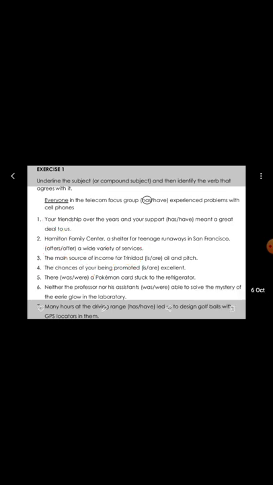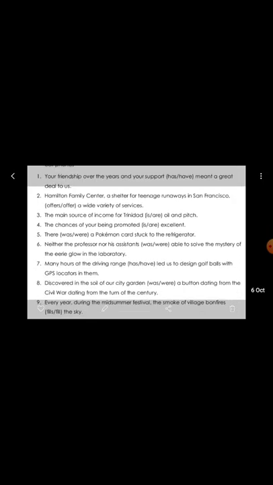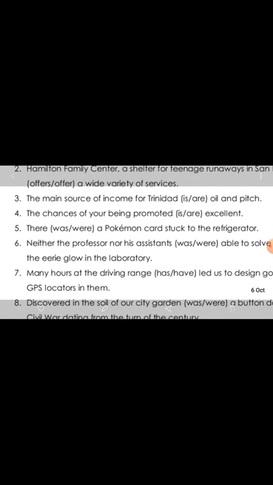Then what is the subject here? So the subject is the source. Therefore, we need to underline this source and we have to choose the verb according to the source. It is a singular subject, therefore we have to choose "is" as your correct answer, your singular verb. Clear? The main source of income for Trinidad is oil and pitch. Clear, students? Now let's move to sentence number 4.